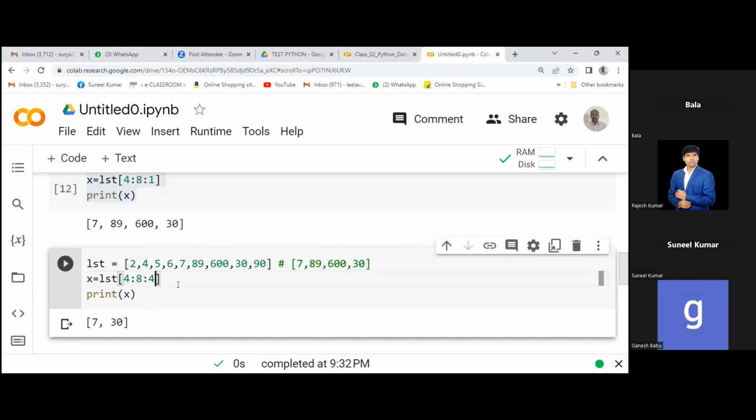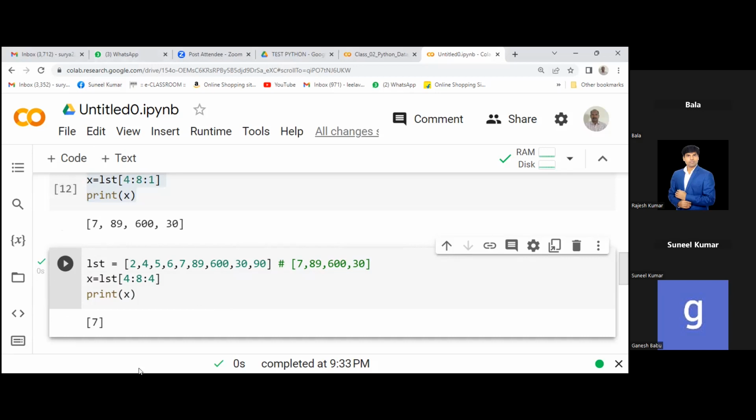Now think before running. With a 4 gap, I have to change the 8 to 9. That remained, just leave it. Now think, you run it. It will only give 7. Only 7. How is it only 7? Because after 7, how much does it have to jump?